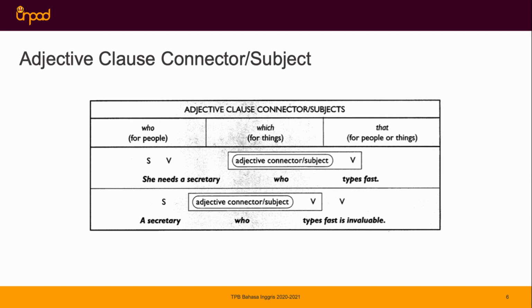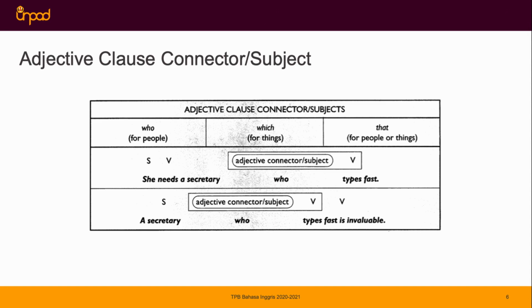We have the subject she, then verb needs, and then the adjective connector or subject who, and then verb types. What about the second example? A secretary who types fast is invaluable.